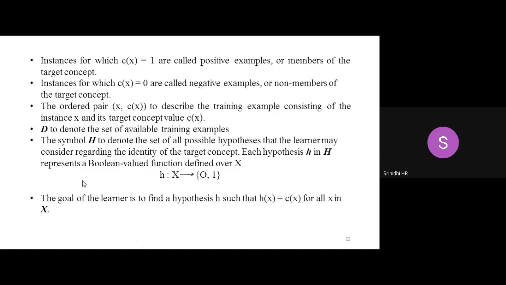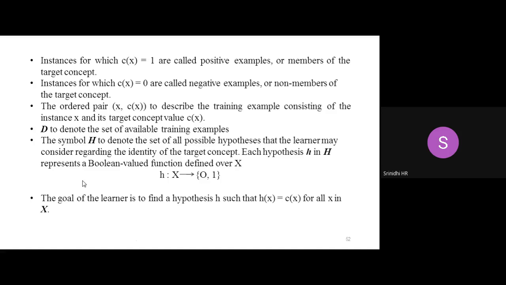The ordered pair, if you remember yesterday's example, is nothing but a training example. So small x is the training example. What is the value after applying the target concept c to that particular training example? That is small x comma target concept c of x, so that you are applying the target concept to that particular training example.